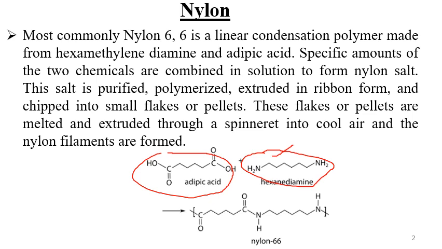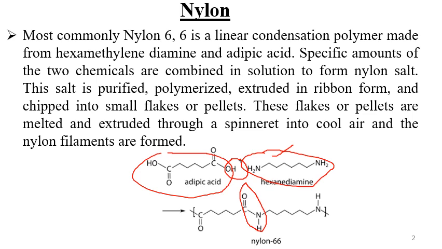When both of these react, it involves the removal of a small molecule of water. One molecule of water is removed as a part of condensation, and then it forms a CONH linkage.